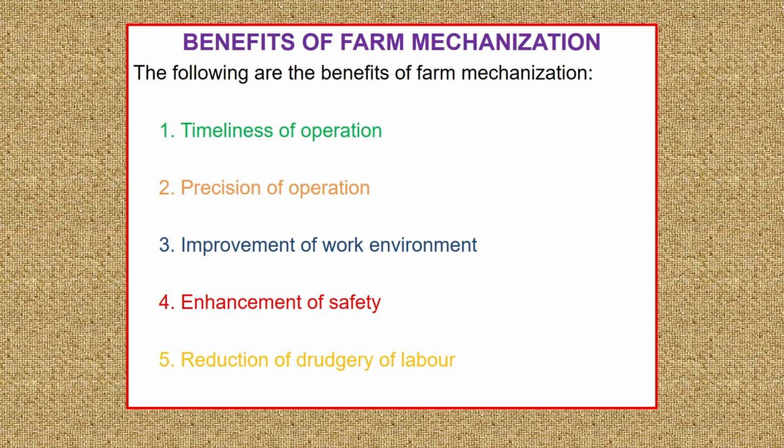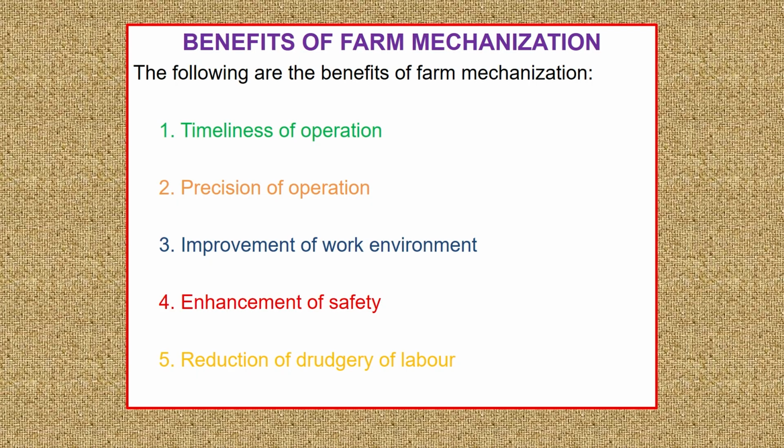As far as the benefits of farm mechanization are concerned, there are several benefits. Let us go one after the other. The first is timeliness of operations. By now, you are very much aware of what mechanization is. Mechanization is nothing but the application of engineering and technology to do work in a better way, with high time efficiency and high input efficiency. So timeliness of operation is one of the biggest benefits that mechanization offers.